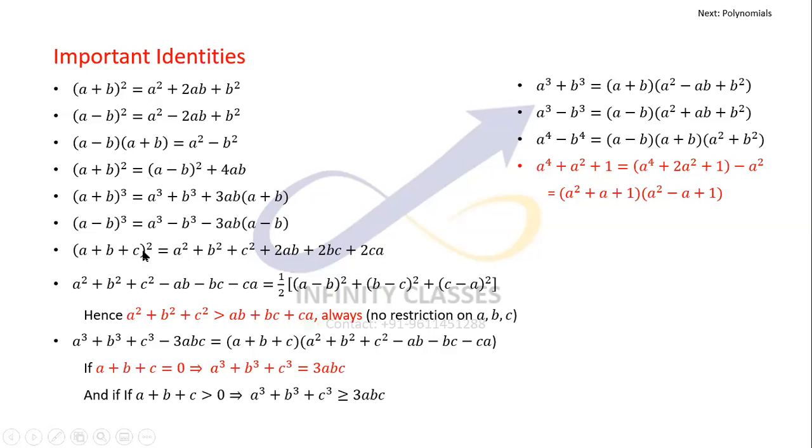What you have to do is just replace plus b with minus b everywhere. It would be a square plus minus b whole square, which is b square itself, plus c square, and it would be minus 2ab minus 2bc plus 2ca.